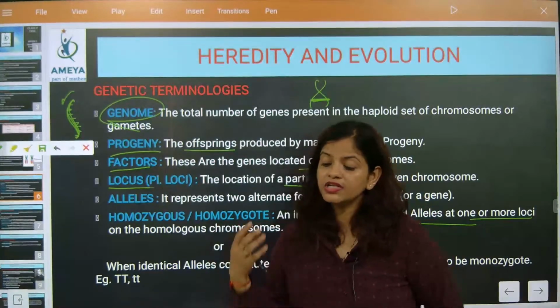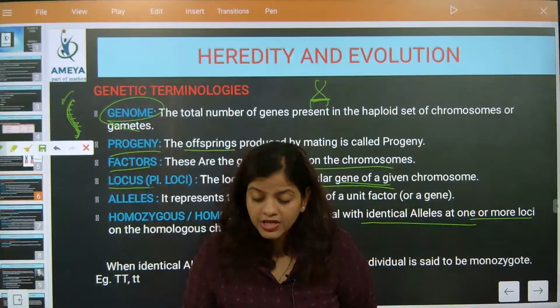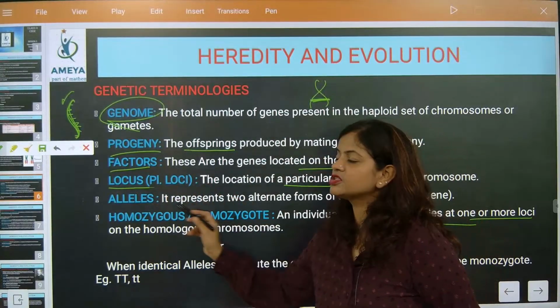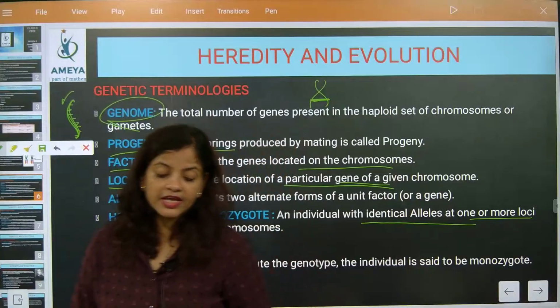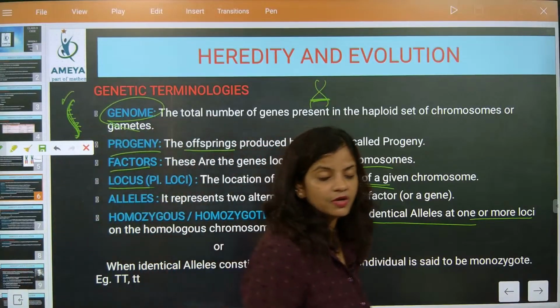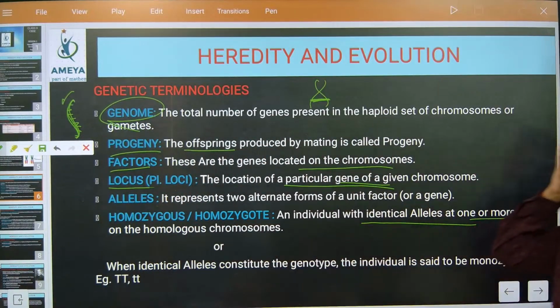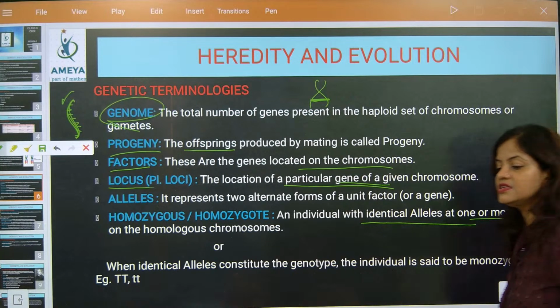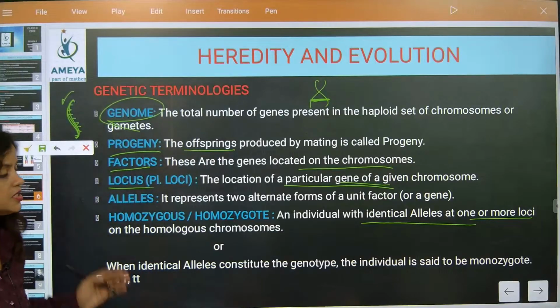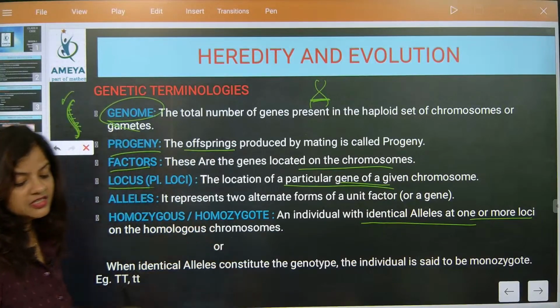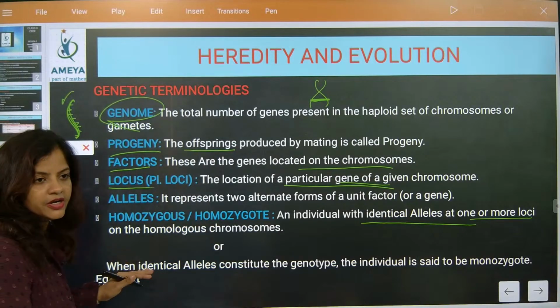If the gene is located at more than one location, the plural is called loci. Locus is single and loci is plural. Plural, loci, is when more than one is present. In single, it is locus. Is it clear so far? I hope everybody understood this.